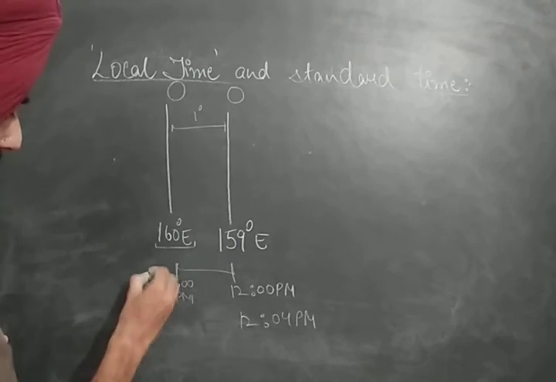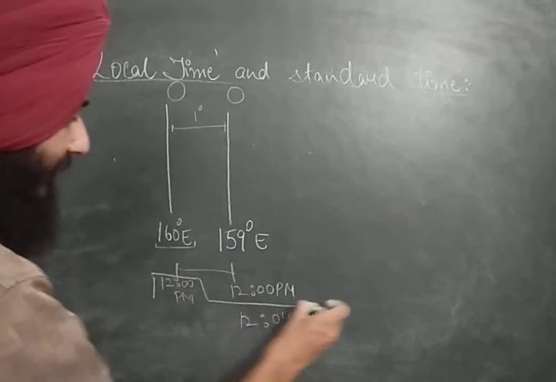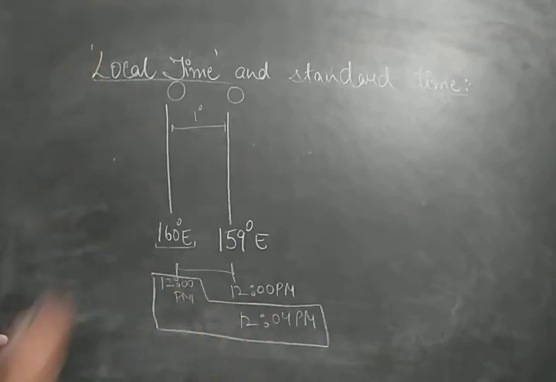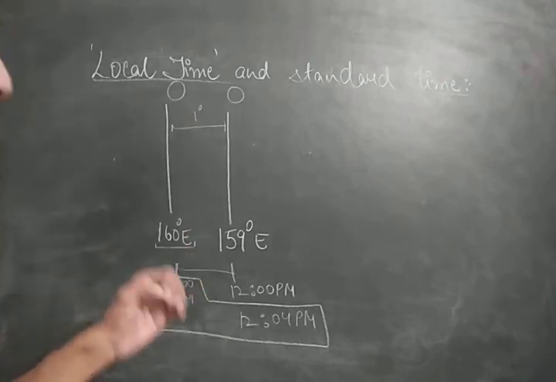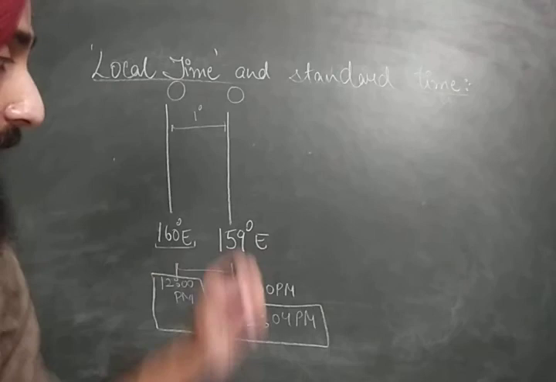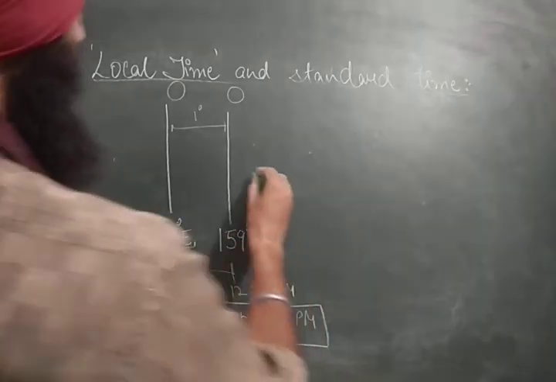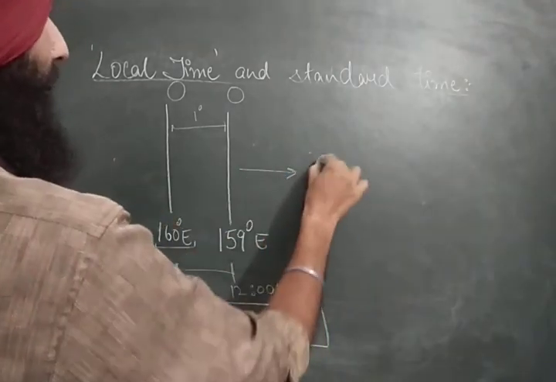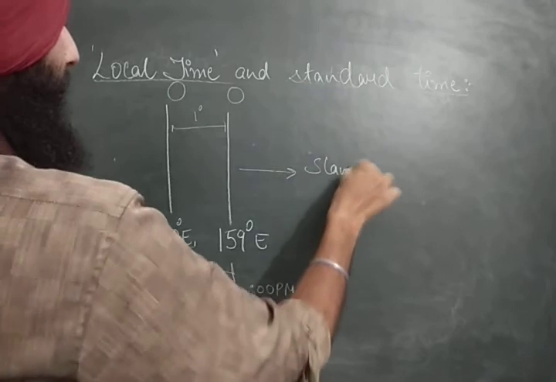At the same moment, our watches are showing different times. So this is the great confusion or complication that arises while seeing the time. And this confusion is sorted out by setting up standard time.